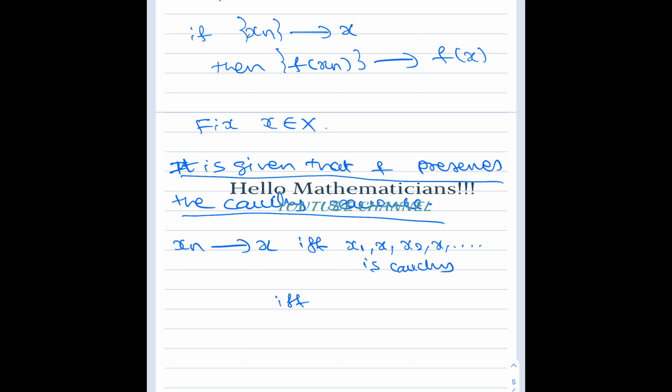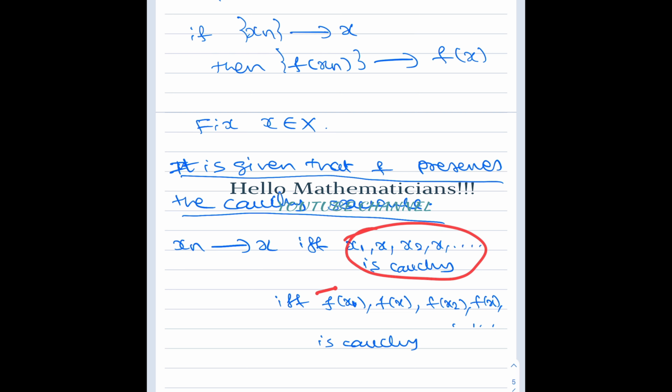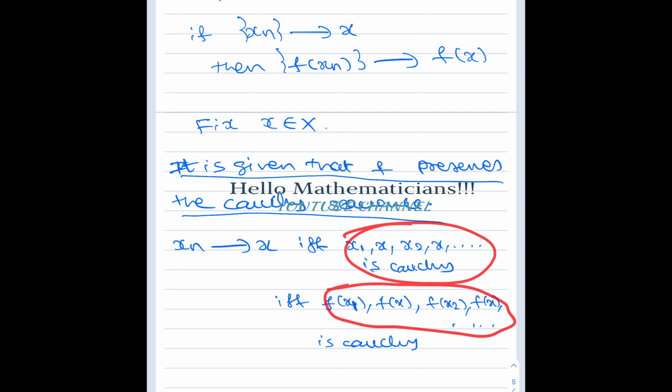That means if you look at the image sequence f of x1, f of x, f of x2, f of x, this sequence is Cauchy. Why? Because the original sequence is Cauchy. So if this is Cauchy, then by our assumption this is also Cauchy.